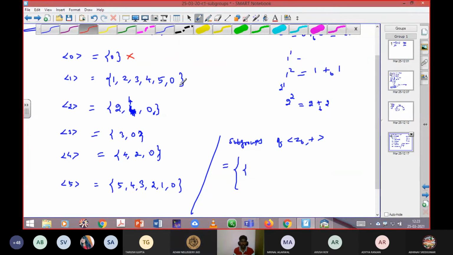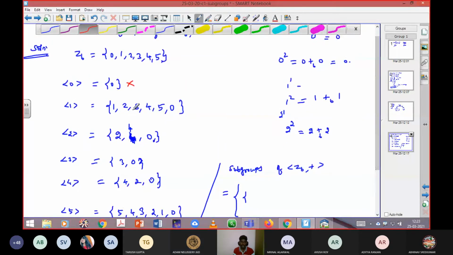Can I include 1? Then what is the relationship between Z6 and 1? Is 1 a proper subgroup or trivial subgroup? That's the question. This cyclic generator 1 gives all of Z6, so it's a trivial subgroup. I should not include that.